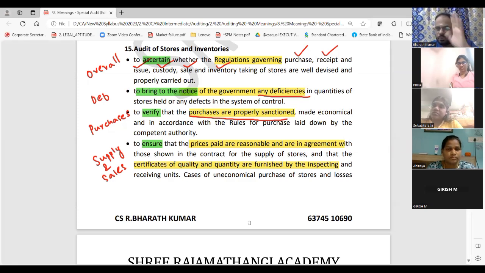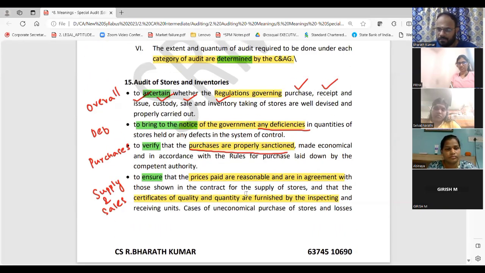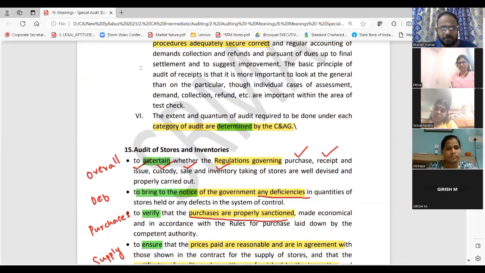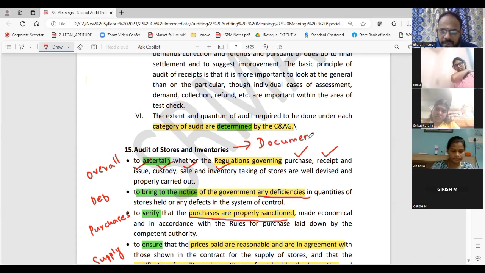So documents, you should remember. What are the documents, guys? Purchase document, sales document, agreement, sanction order, stores order. That's all is the document here. So documents always remember. So what I'm writing here, I am saying all the documents you should remember for each head.